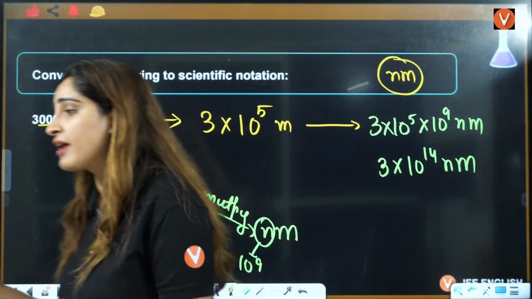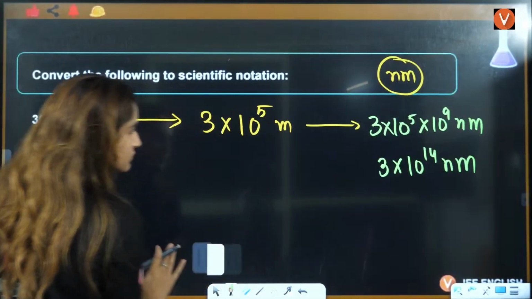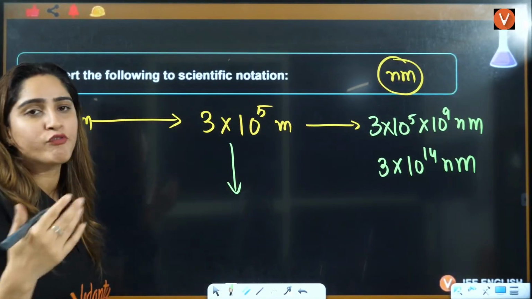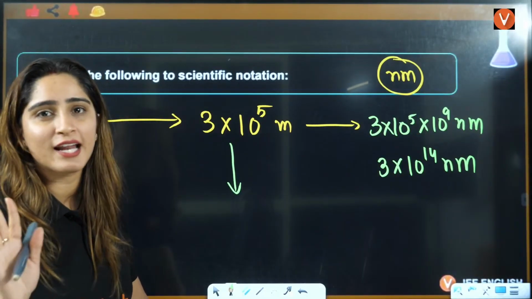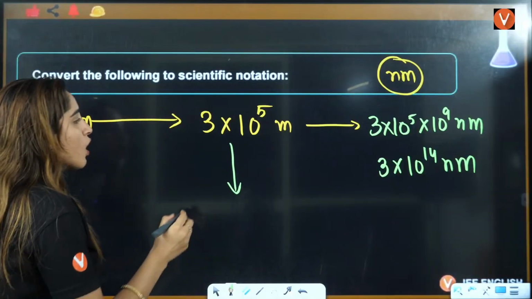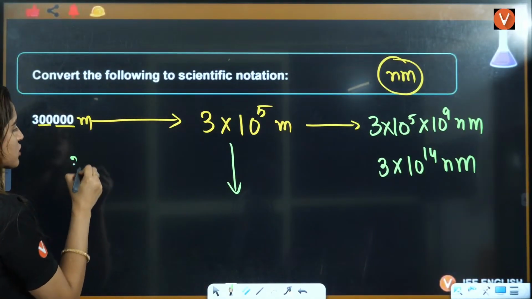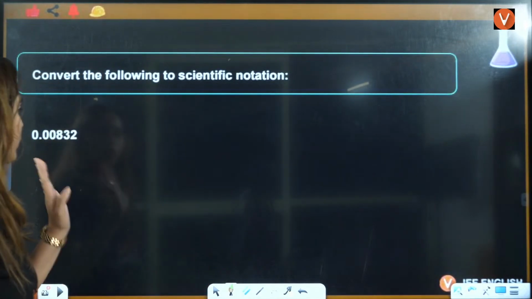And this is where students get confused in the exam, right? Understood? Why I'm again focusing on nanometer, picometer, is because usually the answers are like that only. So if they give you this in picometer, how do you convert this into picometer? Let's do the next one in picometer. The same we will not do.